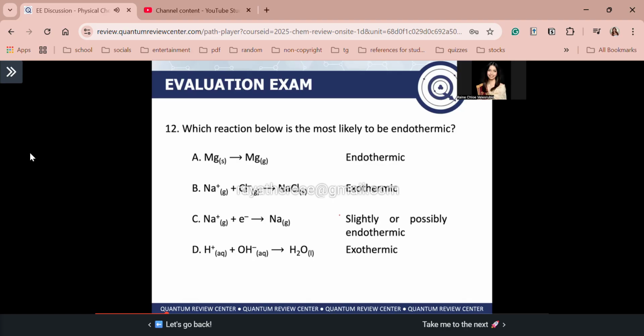Now, what can we say about the delta S for letter D, the change in entropy for letter D? So delta S for letter D is negative. Why? The combination of the two ions forms a more ordered liquid, which is water. That's why delta S for letter D is negative. I hope that's clear, guys. And again, for number 12, the answer is letter A.